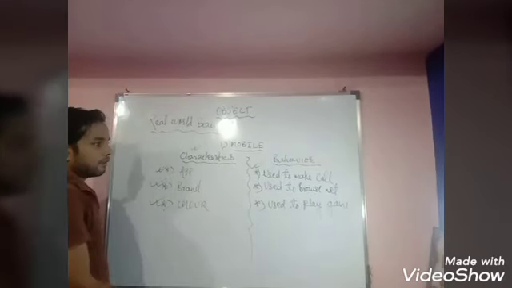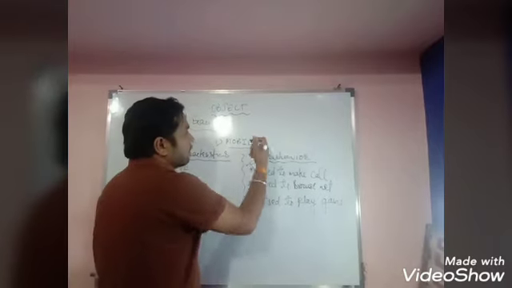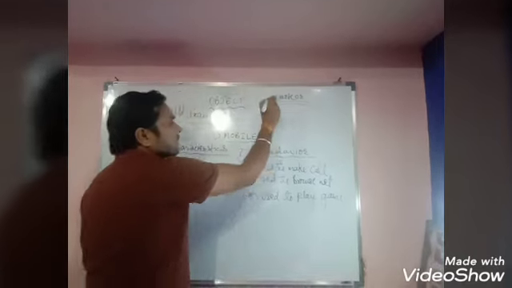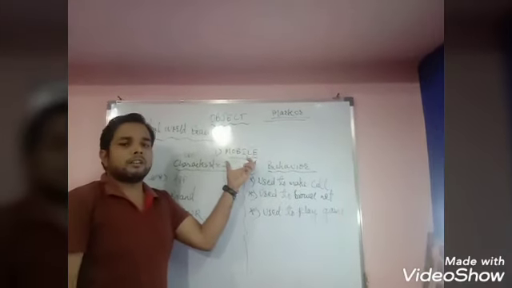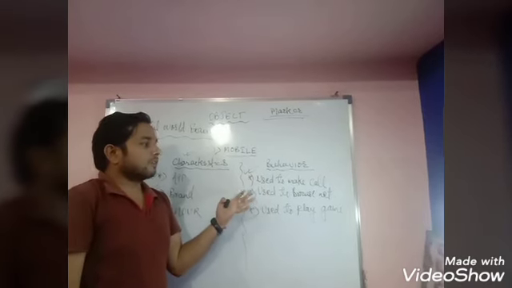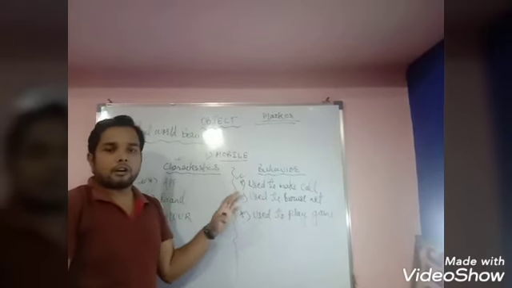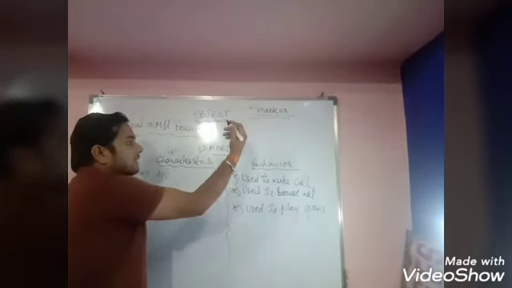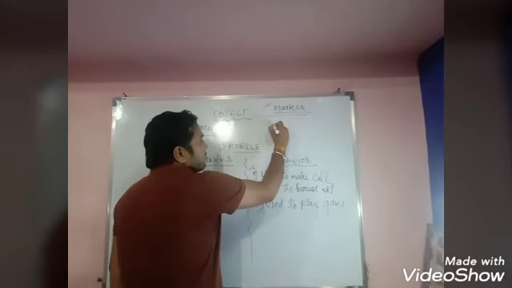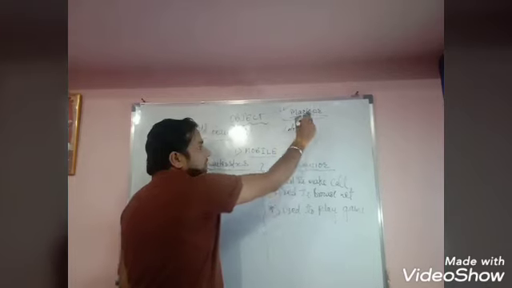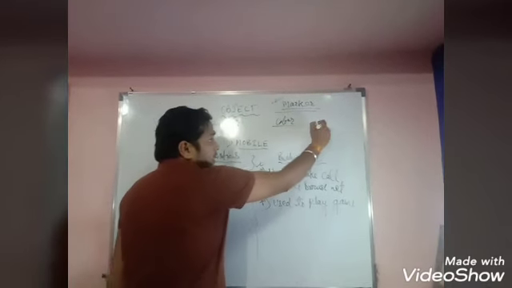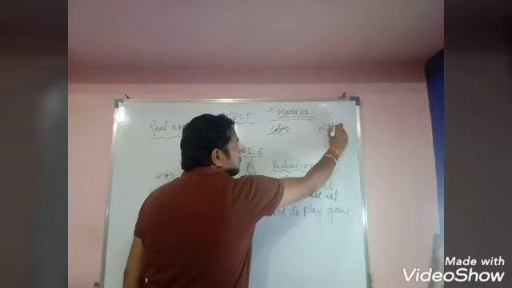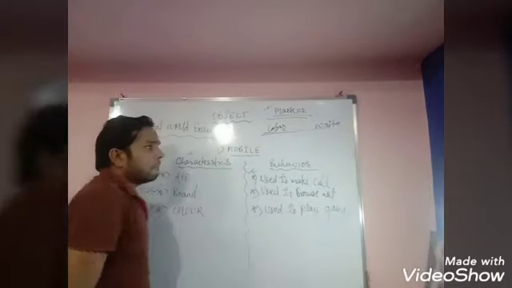For example, I am giving one more example, that is you can take the example of this marker. Marker is also a real world example. You can write anything from the real world as an example, then it is an object. If you think, then everything in the real world is an object. So if I take this marker as a real world example, then what are the characteristics of this marker? The color of this marker is a characteristic, and the behavior of the marker is that it is used to write. So this is also a real world example of the object.